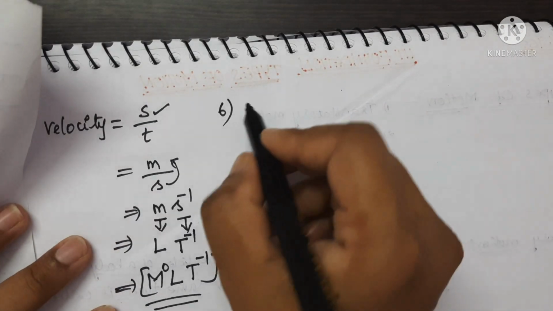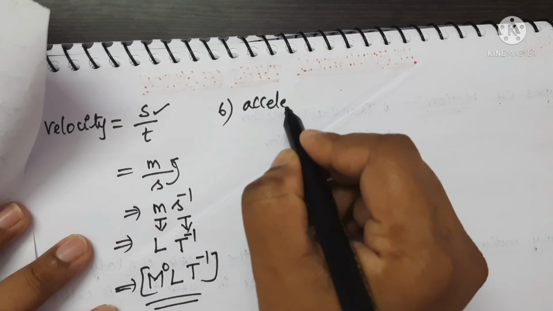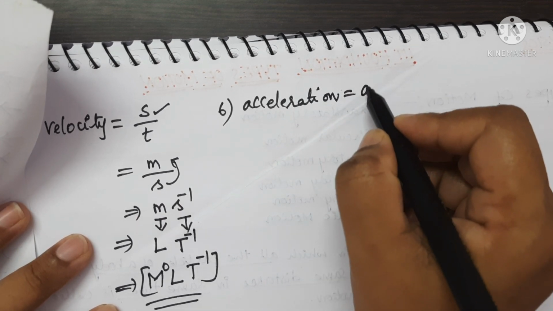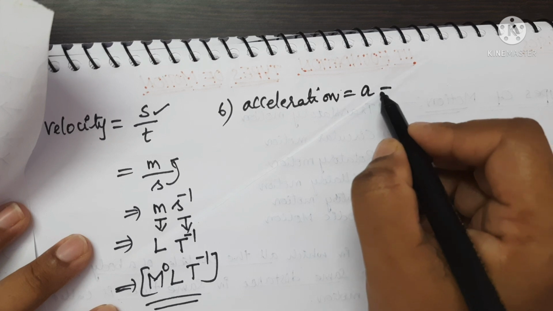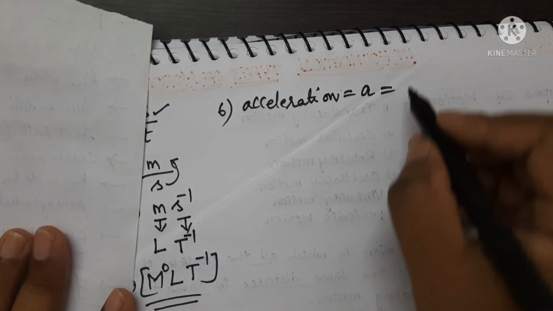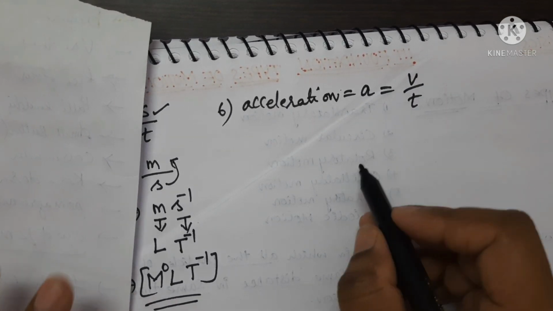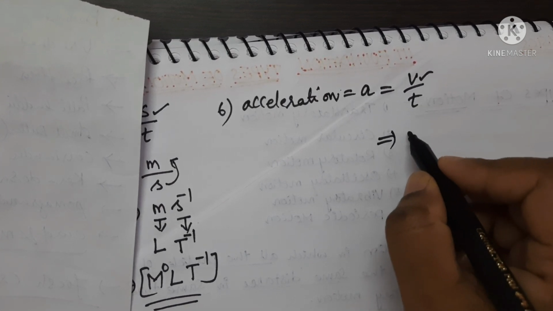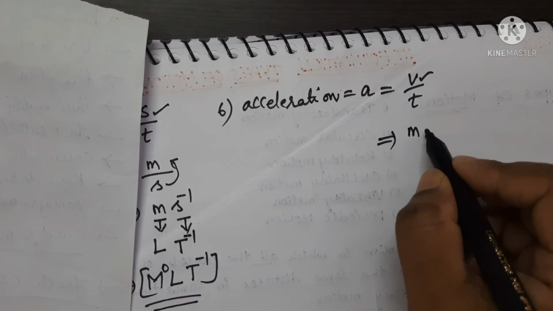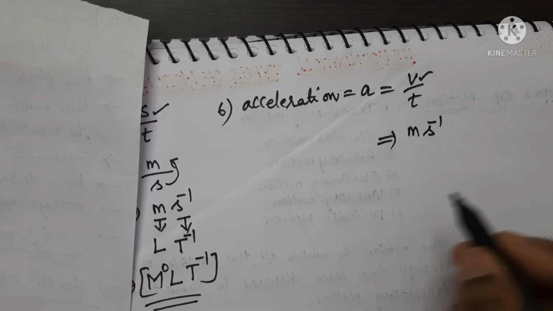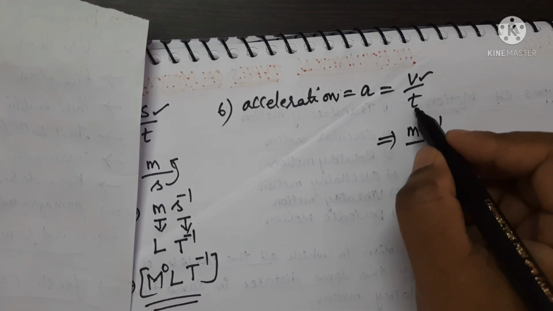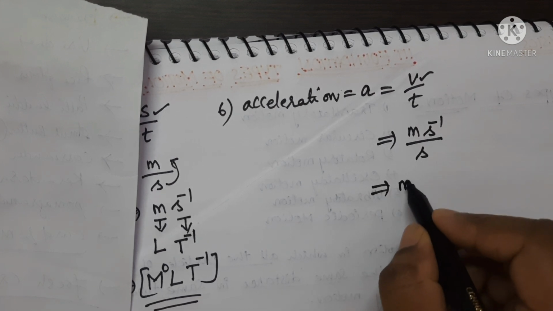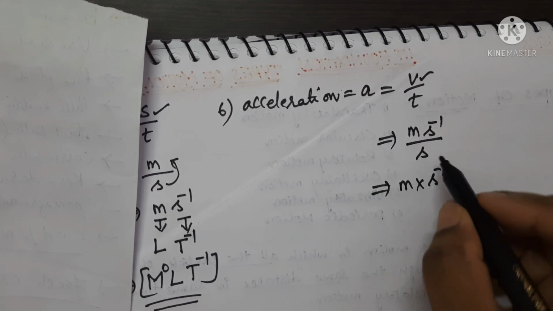Acceleration. Acceleration is denoted with the symbol small a, which is equal to velocity per unit time. Write the SI unit for velocity, meter per second, so m into s to the power of minus 1, and for time, second, which is equal to m into s to the power of minus 2.